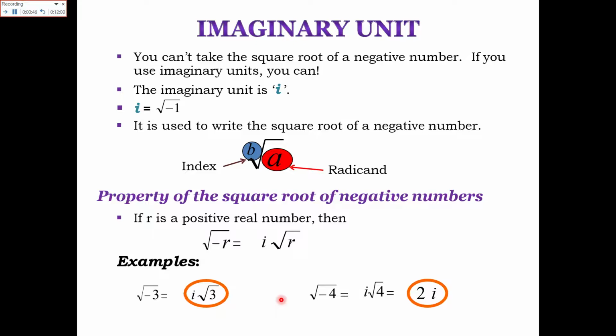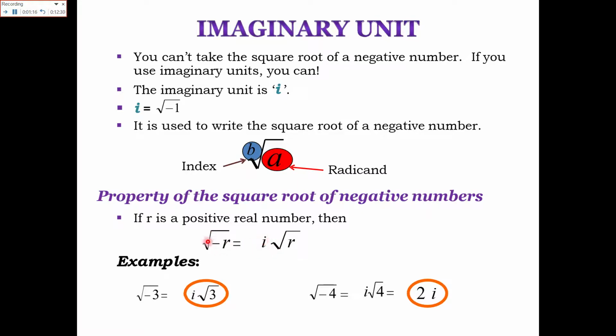Now the property of the square root of a negative number. If r is a real positive number and here with the negative sign, and you are required to take the square root of this number, how will you take it? You can treat it as minus 1 multiplied by r under root. So root r stays, and root of minus 1 becomes iota.